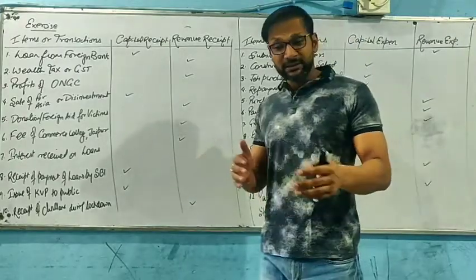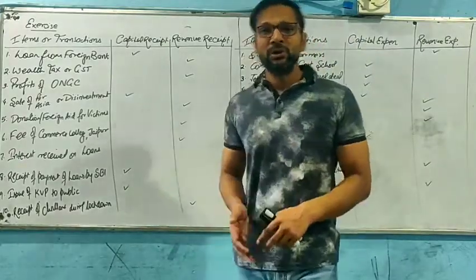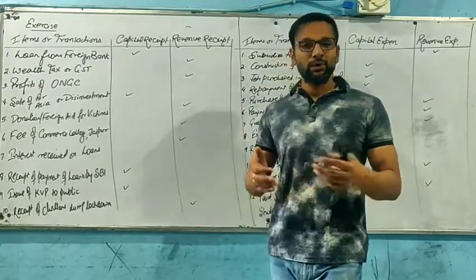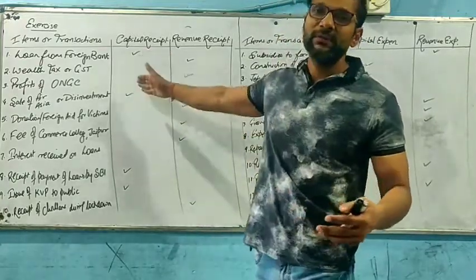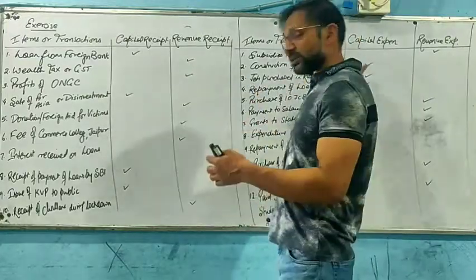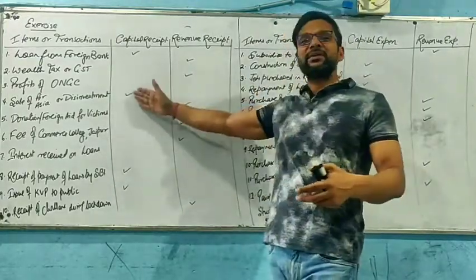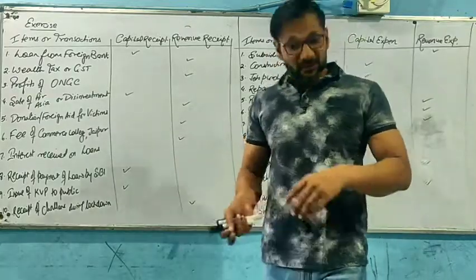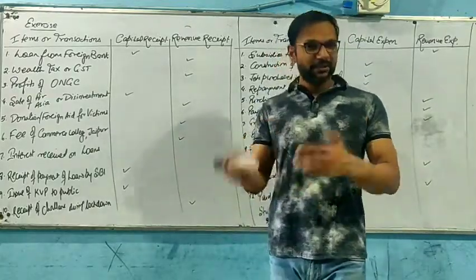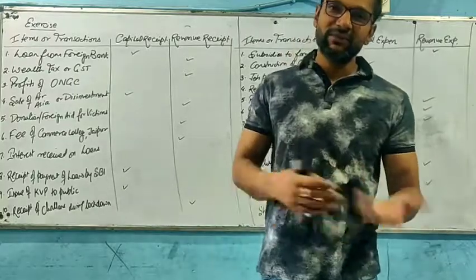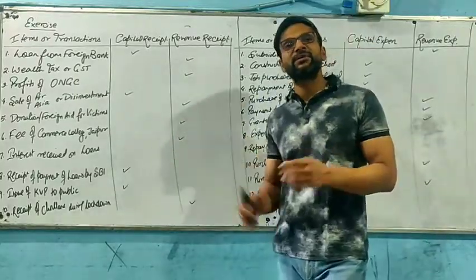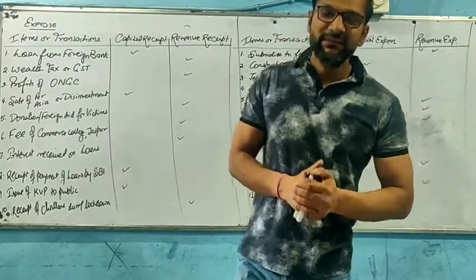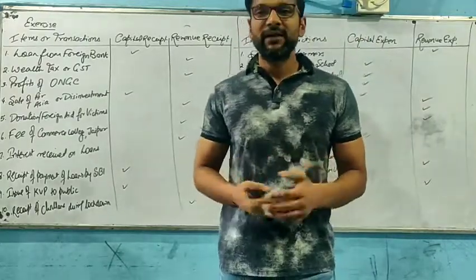We just need to see, in the board also, there are several questions of 3 to 4 marks that arise in order to segregate the following into capital expenditure or revenue expenditure, or we can say capital receipts or revenue receipts. A mixed question can arise where you are asked which of the following will be categorized as capital expenditure, revenue expenditure, capital receipts, or revenue receipts, and then you need to answer by giving a suitable reason. Right? So this is the exercise that we wanted to do with you, as we have done it.